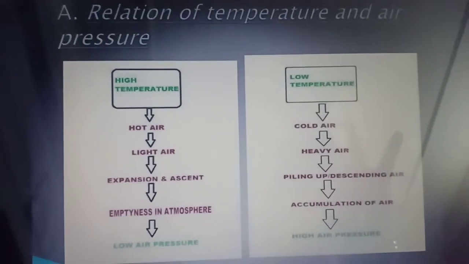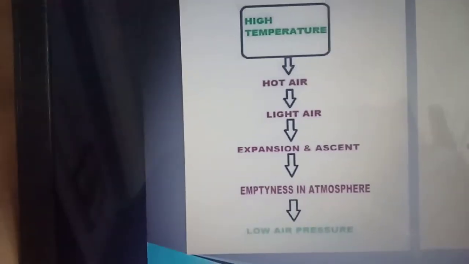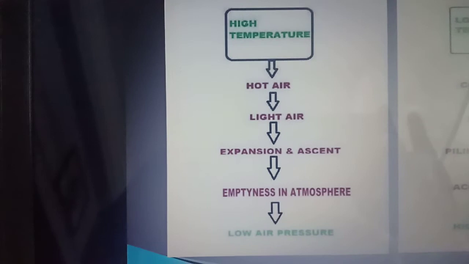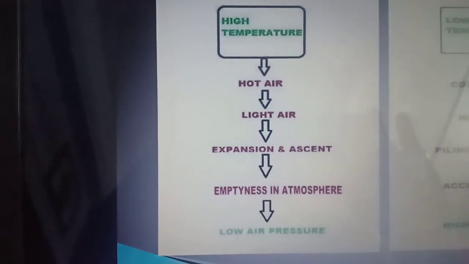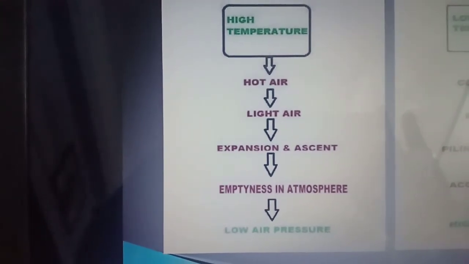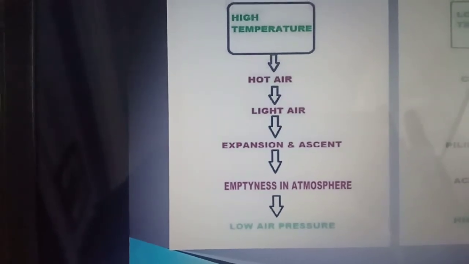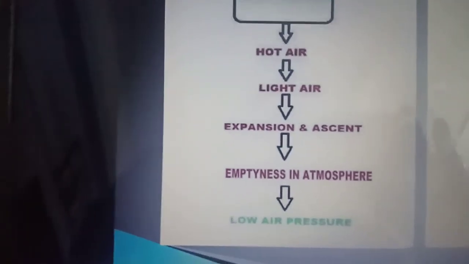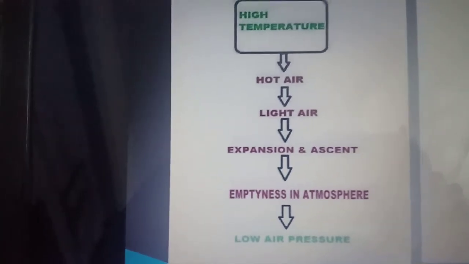This is the relation of temperature and air pressure. Here you can see higher the temperature, high temperature generates hot air and light air. This results into expansion and ascent, which results into emptiness in atmosphere, and as a result there is low air pressure.